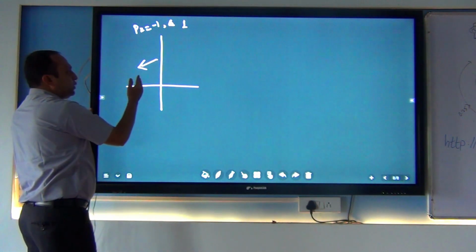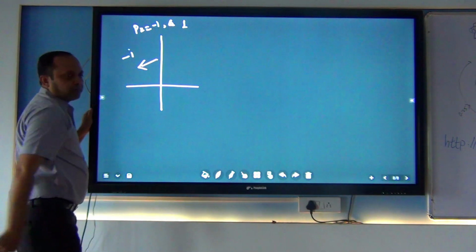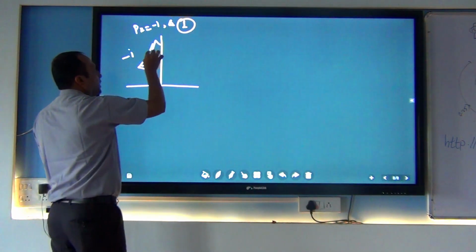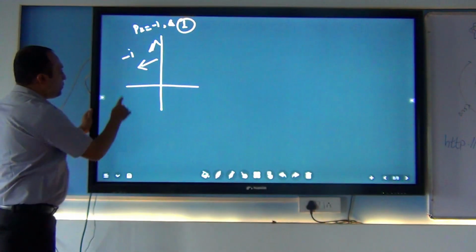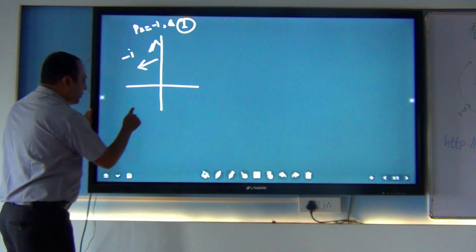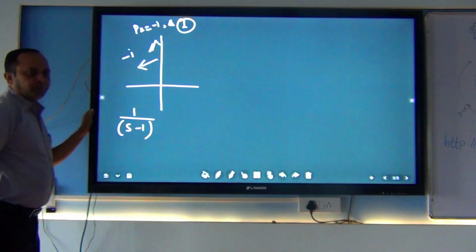When we shift to the left hand side of the S-plane, this value is -1. So we don't want the other value because we want a stable filter. So the value of S in this domain is always S minus 1.